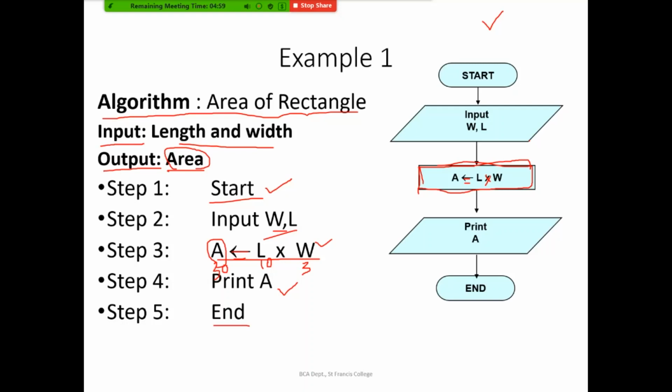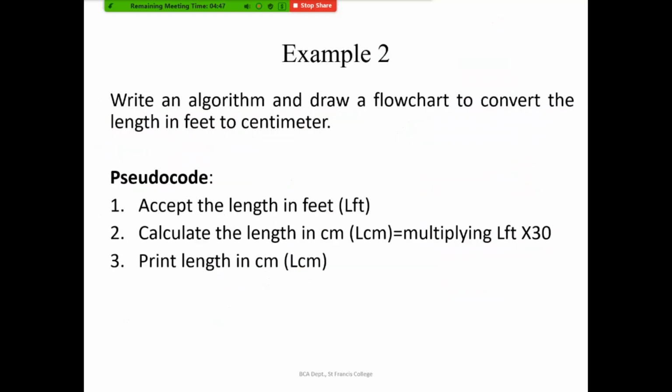So after going to start, flow line takes you to the next symbol, and then to the next one, like that. So hope everyone has drawn this flowchart and written the algorithm. The next one you will be doing by yourself.